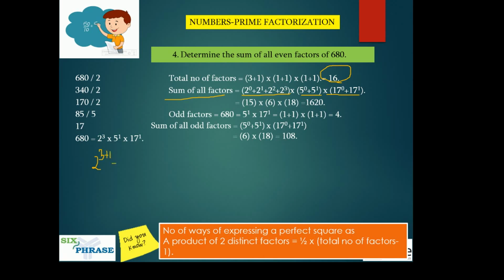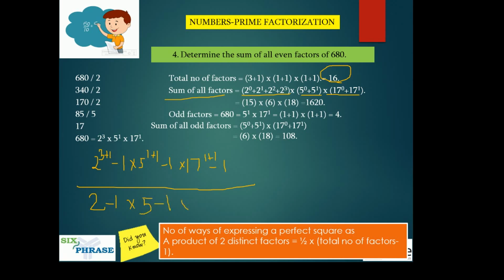Into 5 power 1 plus 1 and the whole thing minus 1, into 17 power 1 plus 1 and the whole thing minus 1. And the denominator was 2 minus 1 into 5 minus 1 into 17 minus 1. Okay, I hope you remember this.